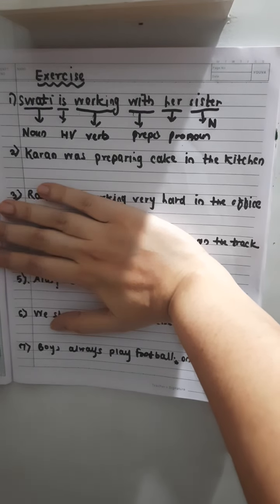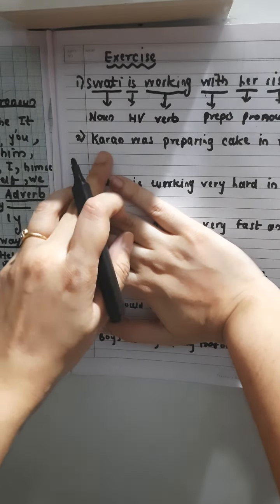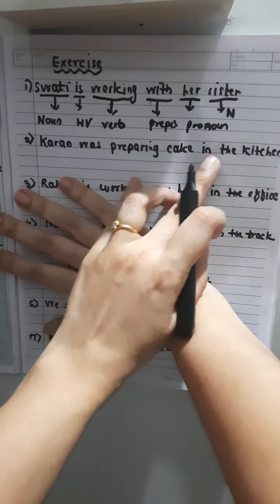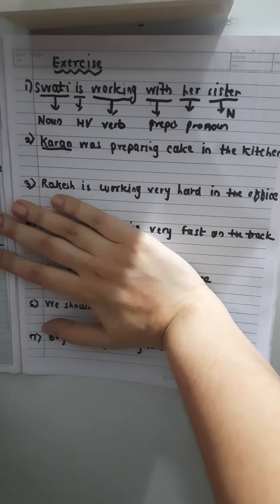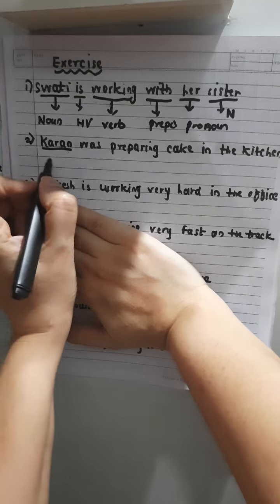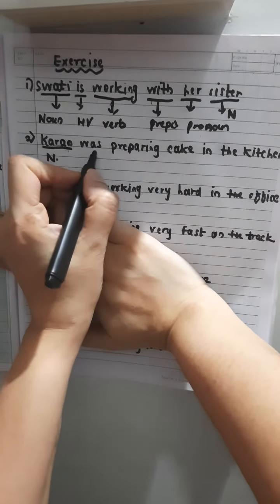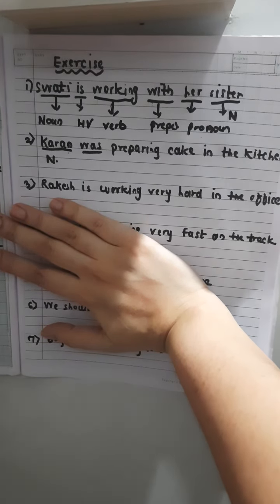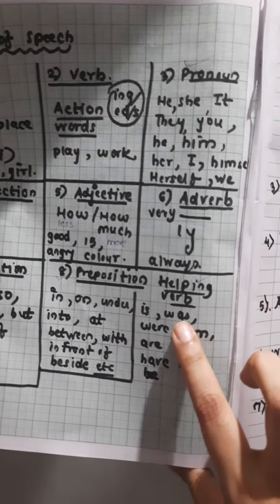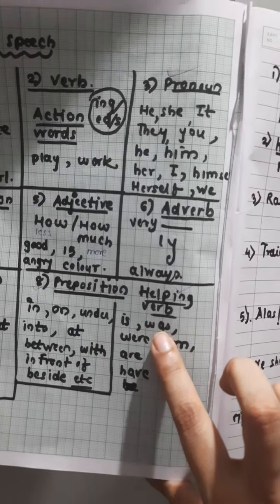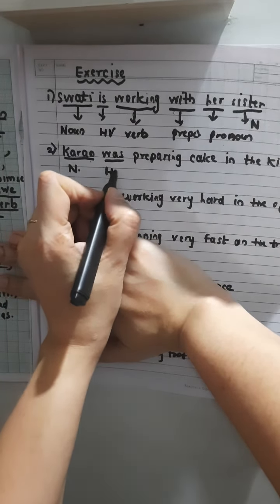After that, the second question starts. What is the second question? Karan was preparing cake in the kitchen. Karan is a proper noun, so that's a noun. I will just write N only. Now was. Where is was? Searching in the table is needed. Was is here. It's a helping verb, so I will write helping verb here.